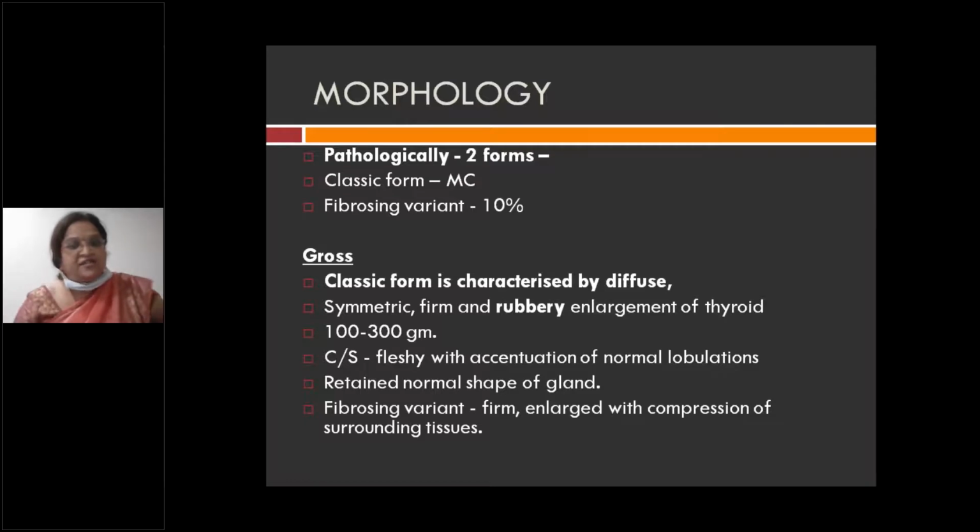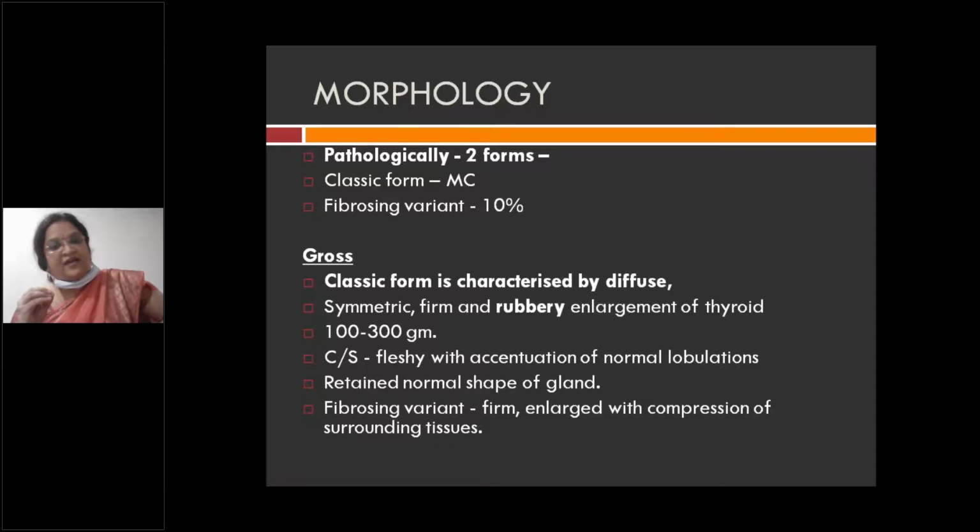There is diffuse enlargement of the thyroid, and the consistency of the gland is firm and rubbery, with symmetrical and diffuse enlargement. Weight is usually 100 to 300 gram. On cut section, you have lymph node like consistency, fleshy with many lobulations, and the shape of the gland is normal. Now what will happen in the fibrosing variant?